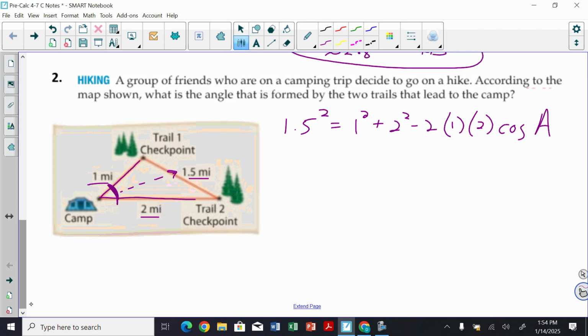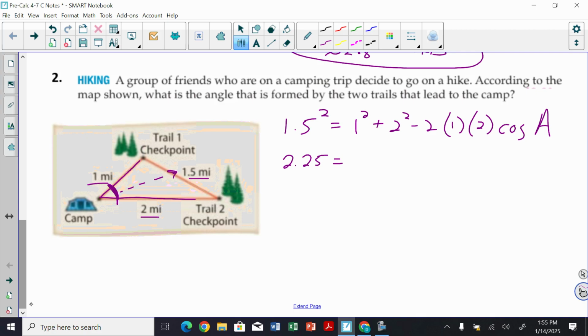So again, we're going to do the same thing. However, remember, we're going to have to take the inverse cosine at the end because we're trying to find an angle. All right, so let's go ahead and square some of these things. This is where it's harder to just do this straight through in your calculator because of the inverse. So you might have to do it in pieces here if you're trying to find an angle. If you're trying to find a side, it's really nice. You can just punch it in the calculator. But when you're trying to find an angle, you do have to do some work here.